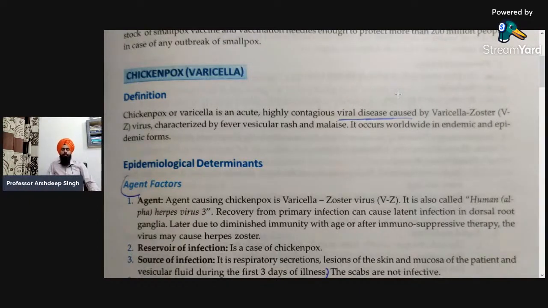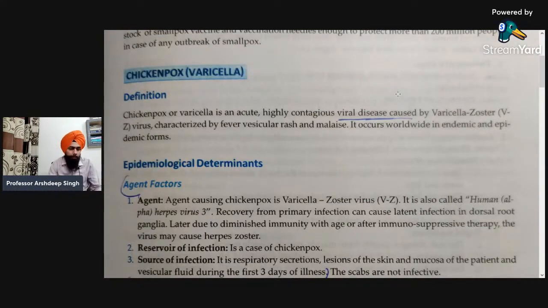So chickenpox is an acute disease, but it is highly contagious. For example, contagious means that when we touch a person who is infected with the disease, we can also get that specific disease. So that type of category of disease transmission is regarded as a contagious disease.